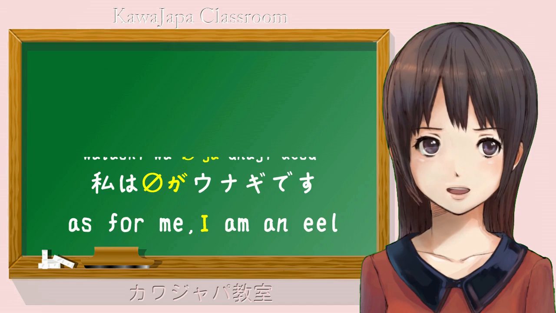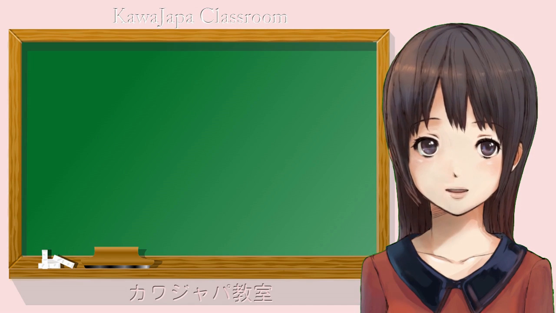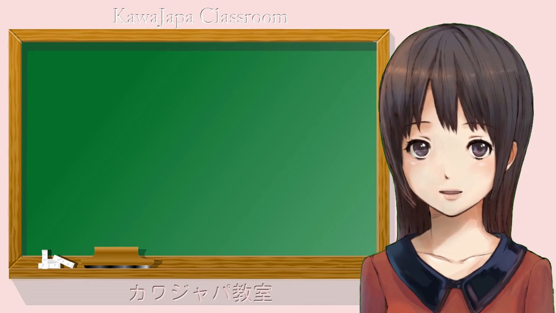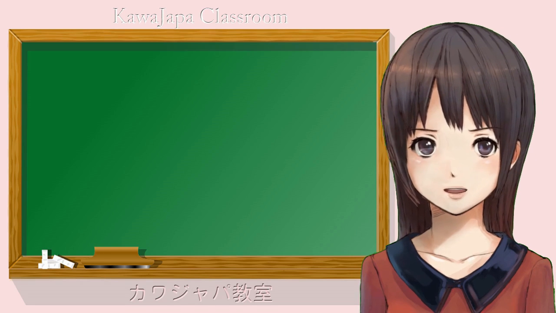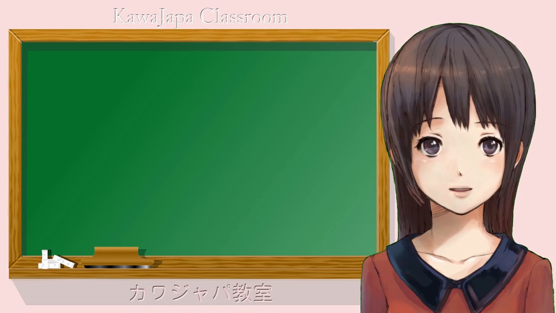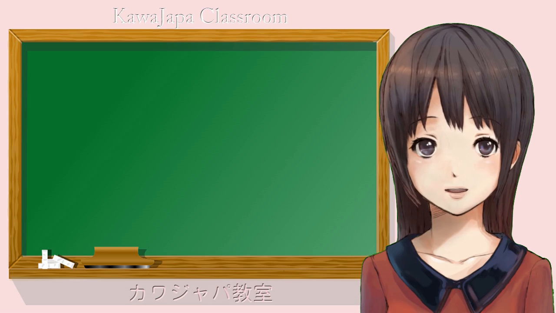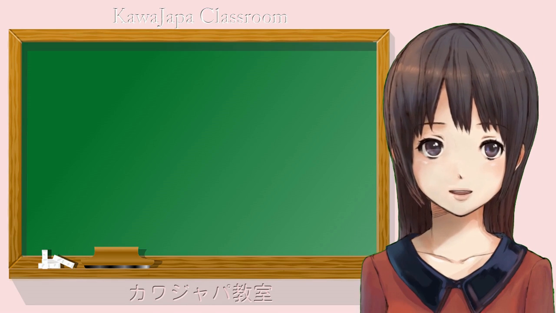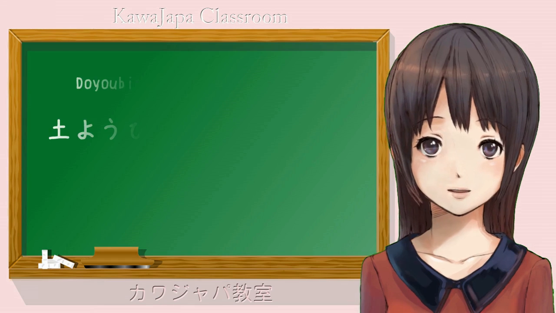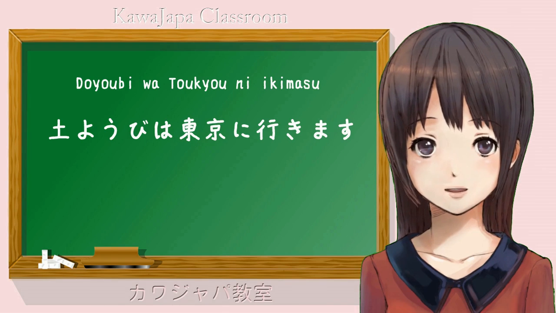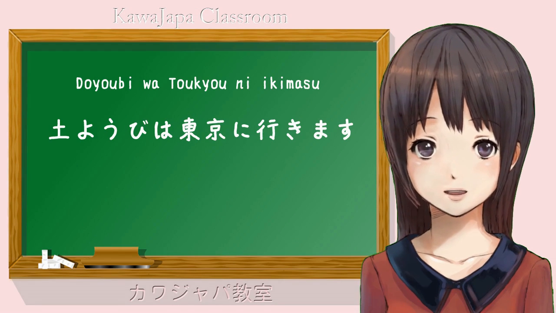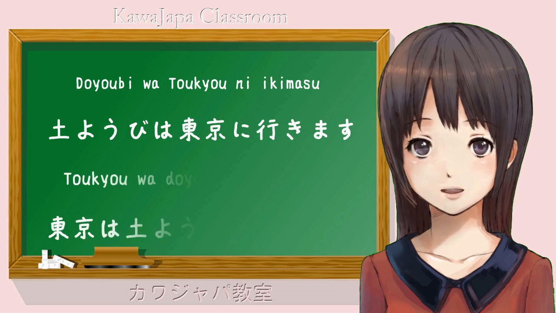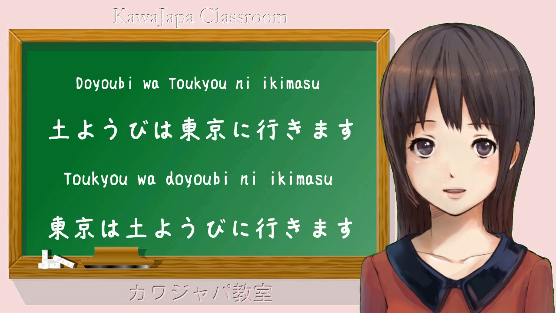So we see that wa can define the ga marked subject, but it doesn't have to do that. What is it that it's really doing all the time? It is telling what we decide the topic of the sentence is. So we might say, 土曜日は東京に行きます. Or we might say, 東京は土曜日に行きます.